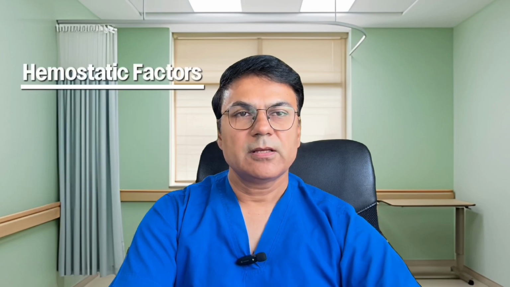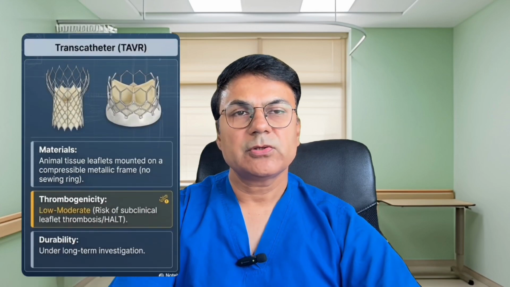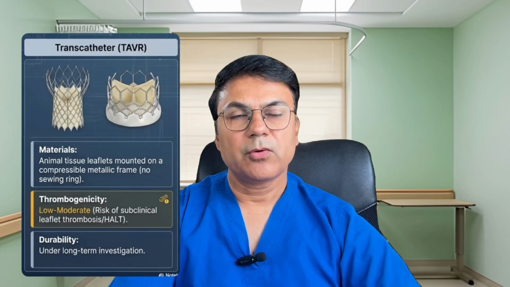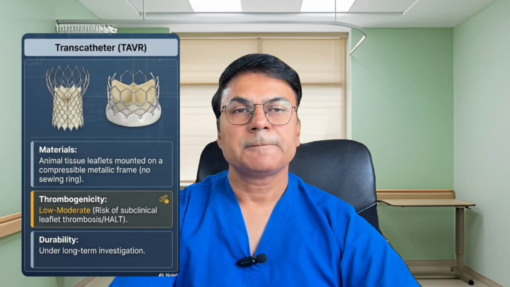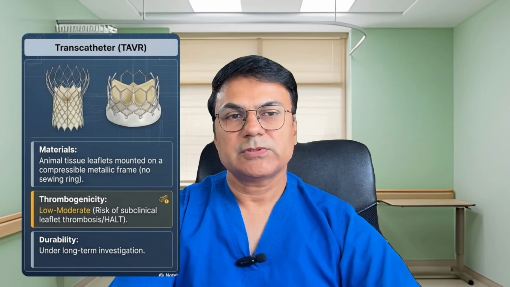The last part of the Virchow's triad is hemostatic factors. In patients like chronic kidney disease, they have a hypercoagulable state. The tissue factor release from the native wall, especially in case of TAVR, again gives a good source of tissue thrombin, giving rise to high risk of thrombosis.